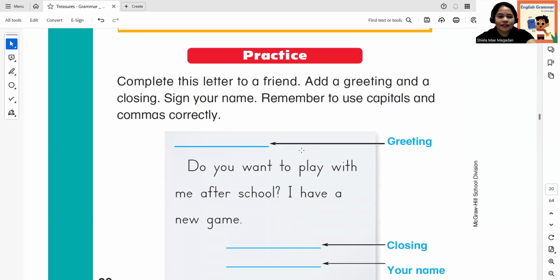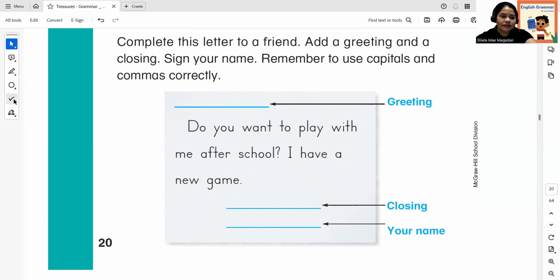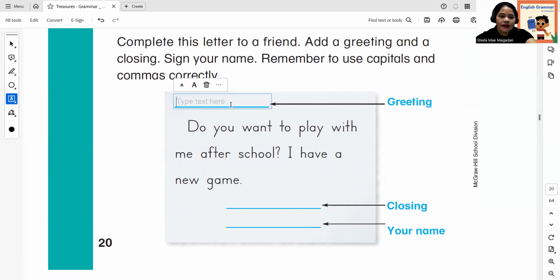Now let's have a practice. Complete this letter to a friend. Add a greeting and a closing. Sign your name. Remember to use capitals and commas correctly. Okay, so we have the greeting here. Let me try to change it into text. I am going to write to my friend. Dear David, and then a comma.